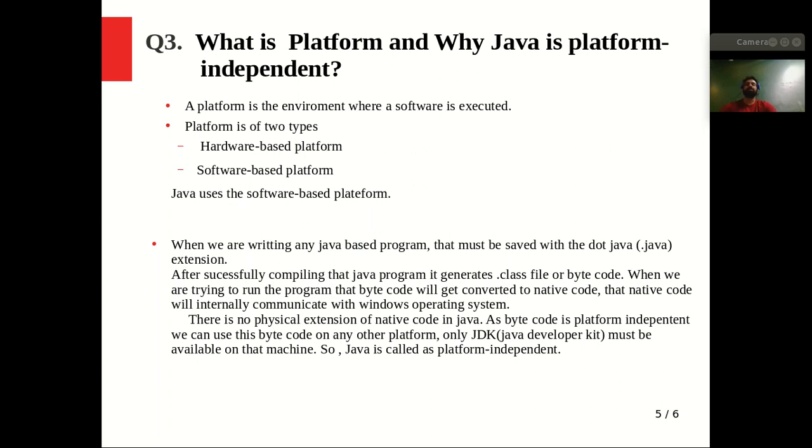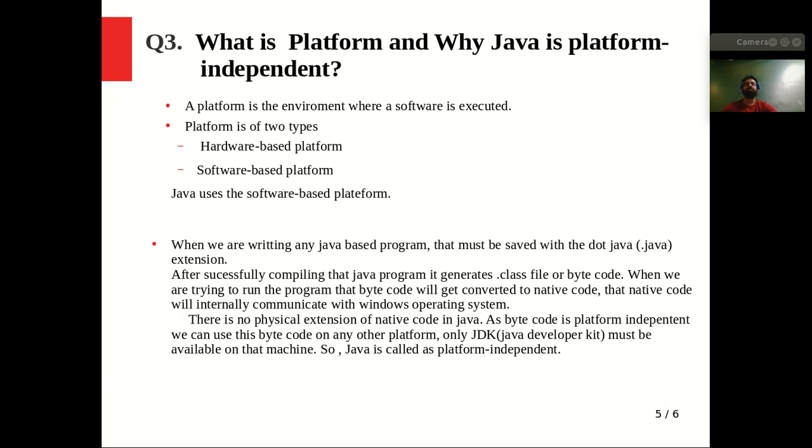First of all, let's understand what a platform is. A platform is an environment where your software or program is executed. A platform can be of two types: it can be a hardware-based platform or a software-based platform. Now the question is, in which type of platform does Java run? Java uses a software-based platform. Java is a software programming language, so it uses a software-based platform.